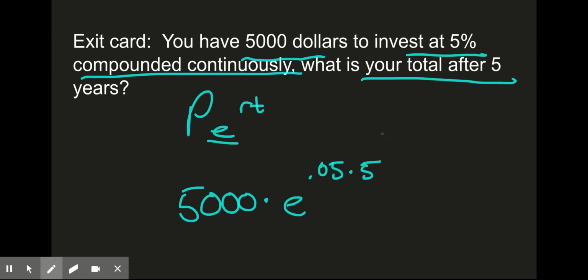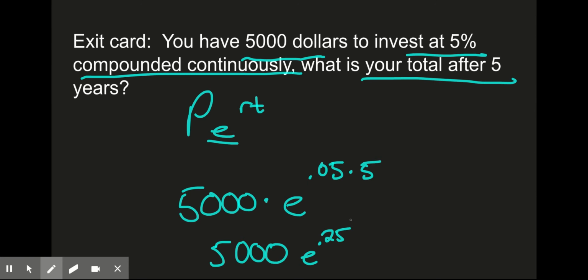So if you're curious how you can actually get e on your calculator, it actually should have its own button just like pi. I'm curious, I'm looking at my phone calculator right now. Yep, there's an e button, right? So you have the ability to do e to the power of 0.25 on your calculator.